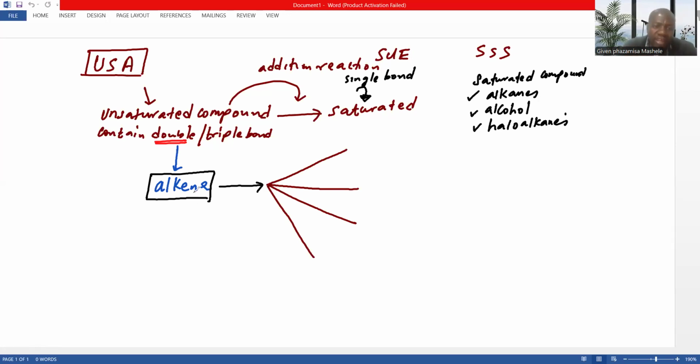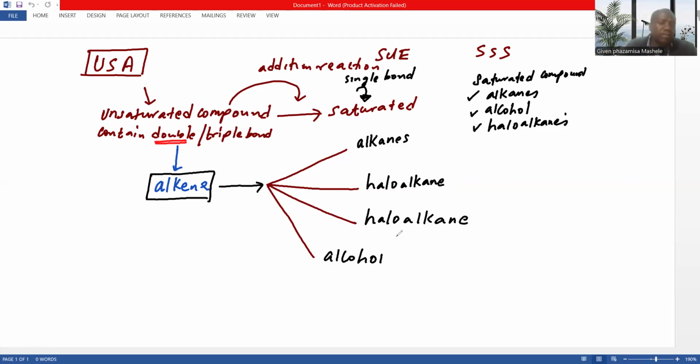If you have an alkene, and suddenly the alkene is becoming an alkane, or it's becoming a haloalkane, or it's also becoming a haloalkane again, or it's an alcohol.